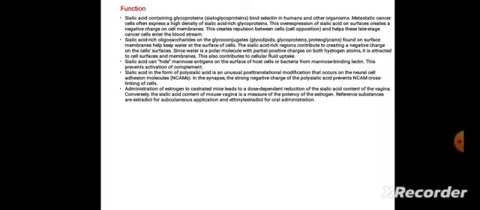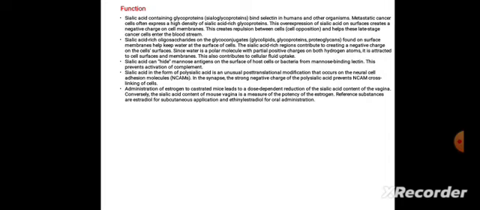Sialic acid can hide mannose antigens on the surface of host cells or bacteria from mannose-binding lectin. This prevents actions of complement. Sialic acid in the form of polysaccharide, as polysialic acid, is an unusual post-translational modification that occurs on the neural cell adhesion molecules. In the synapse, the strong negative charge of the polysialic acid prevents NCAM cross-linking of cells.